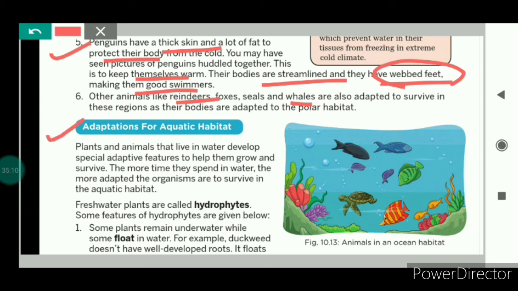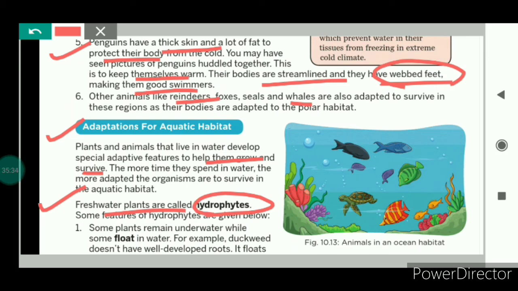Now we will talk about the aquatic habitat. Plants and animals that live in the water have some special features because of which they are able to survive in the aquatic habitats. The freshwater plants are known by the name hydrophytes.